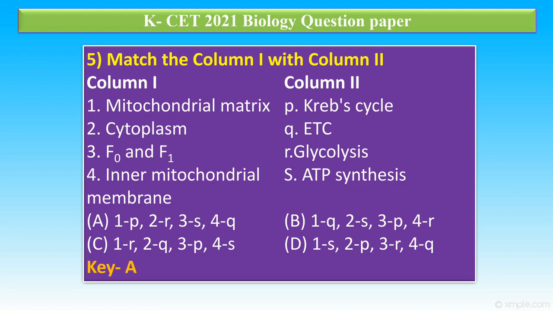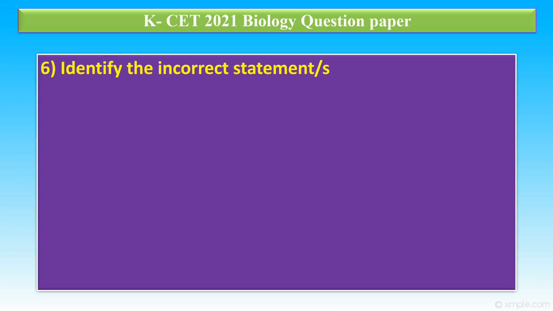The correct answer is option A. The mitochondrial matrix is the site for Krebs cycle, and cytoplasm is the site for glycolysis. F0 F1 particles participate in ATP synthesis, and the inner mitochondrial membrane is associated with the electron transport chain.